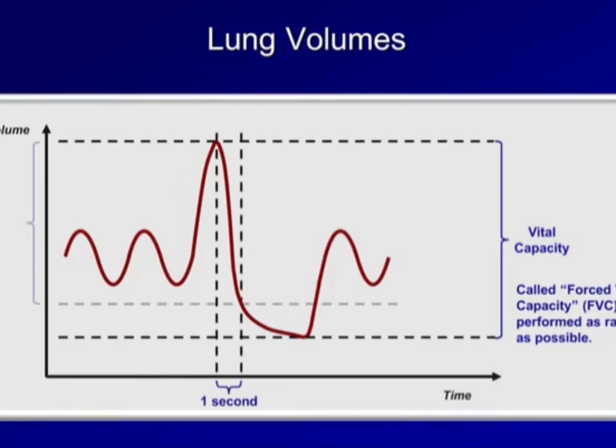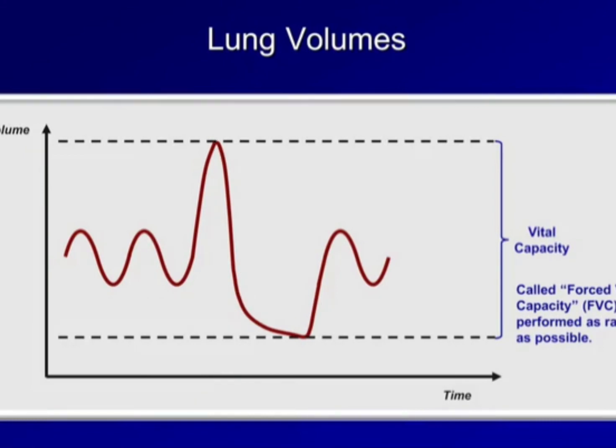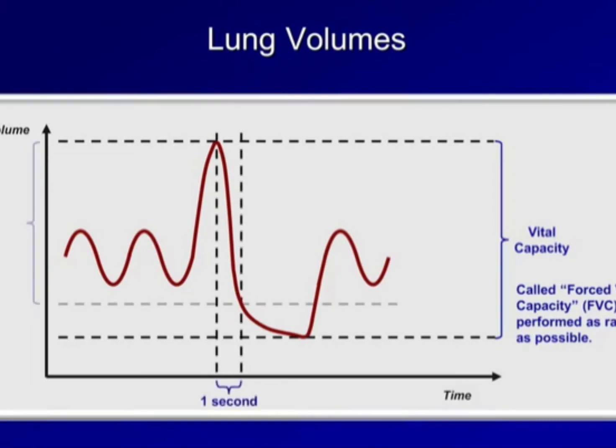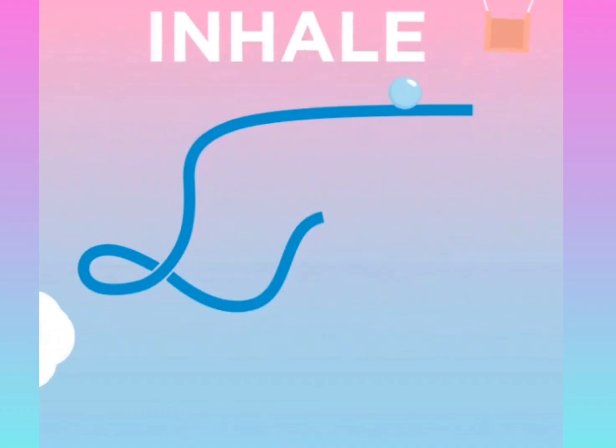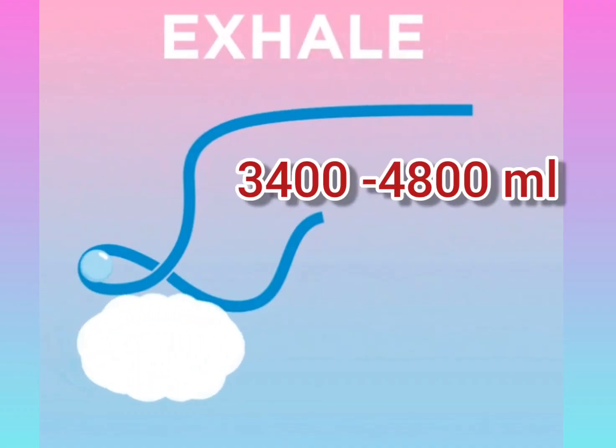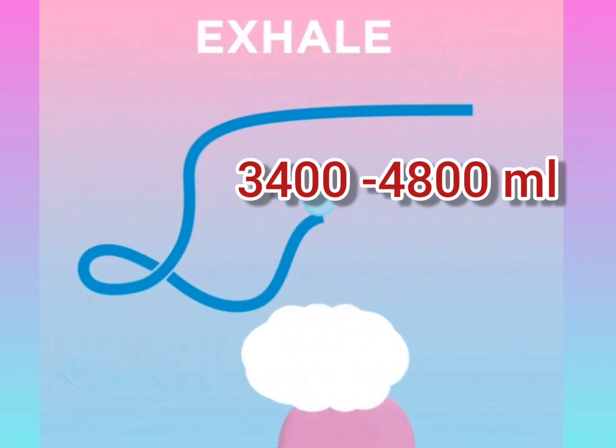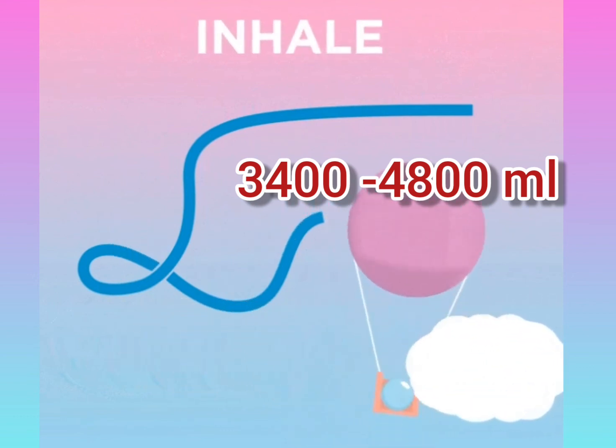So here you have to remember, after the person is inspiring forcibly, what maximum volume of air he can expire out, and after a forceful expiration what maximum amount a person can inspire. Now this vital capacity varies from 3400 to 4800 milliliter depending upon the age, sex and height of the individual.